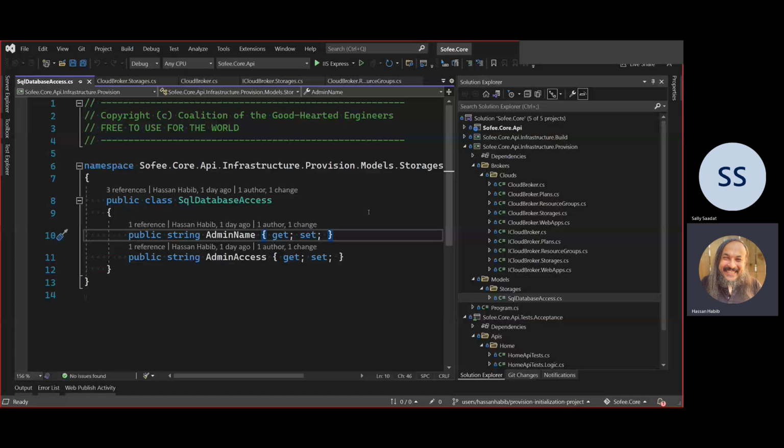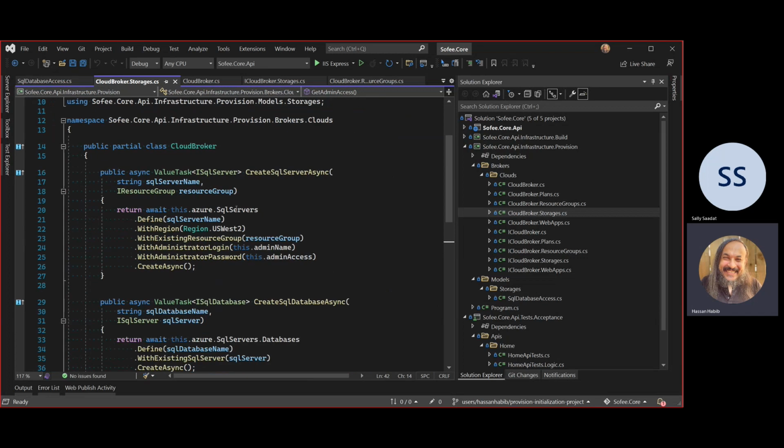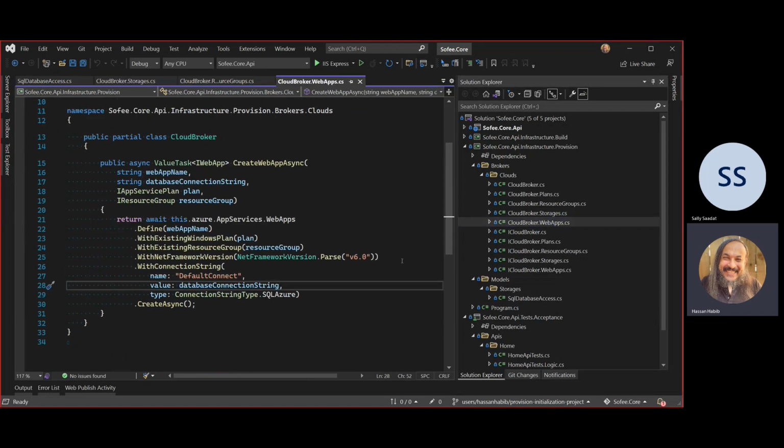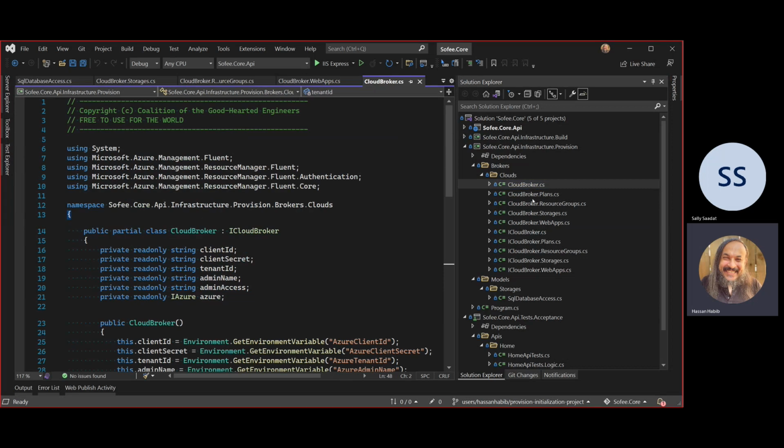We're back again to continue our sessions into developing an end-to-end ASP.NET Core API in all different aspects. That includes acceptance tests, unit tests, Core API profile, build project, and provision project. And in the last session, Sally and I finished up the better part of a provisioning cloud component. So we went out there and we said, we're gonna develop the storage brokers for provisioning SQL Server, doing web apps in here, all that kind of stuff.